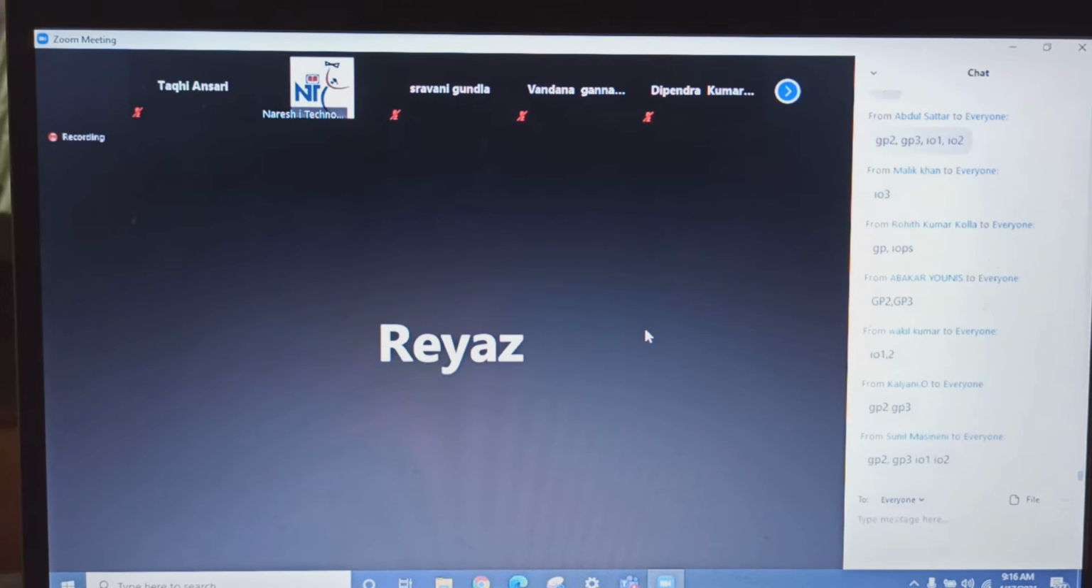Which ones are IOPS configurable volumes? IO1, IO2 and GP3. Oh, GP2 is IOPS configurable or GP3? GP3. Yes, right. So GP3, IO1 and IO2 are IOPS configurable. So GP2 has default IOPS. Yes, what is the ratio? 1:3 ratio.